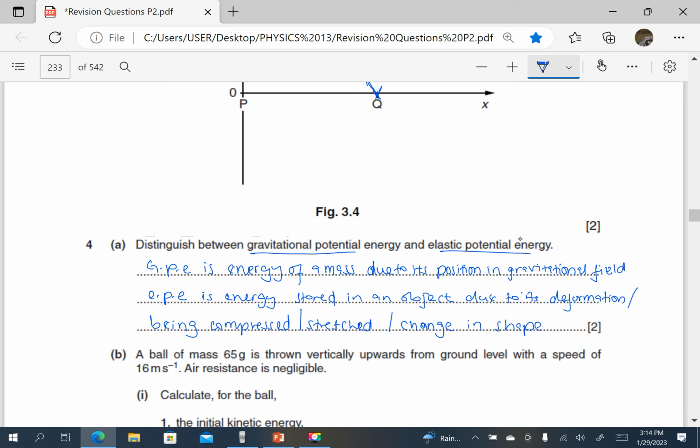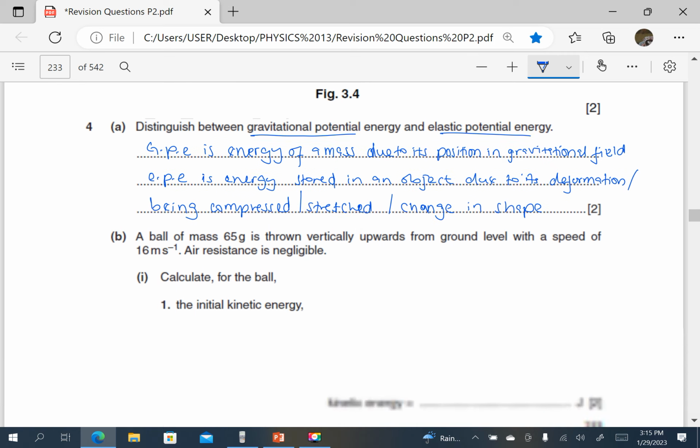So that is what we call the elastic potential energy. If there's a change in shape of an object and there's a possibility of the object regaining its shape, then it has undergone what we call elastic deformation. And therefore the energy stored is elastic potential energy.